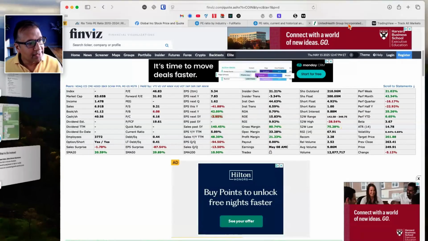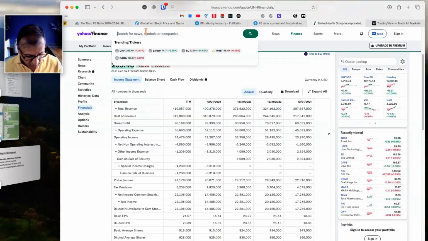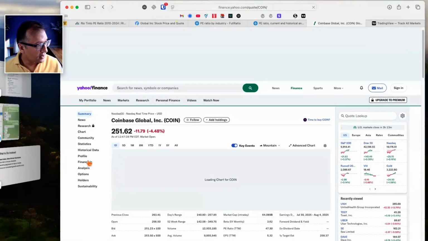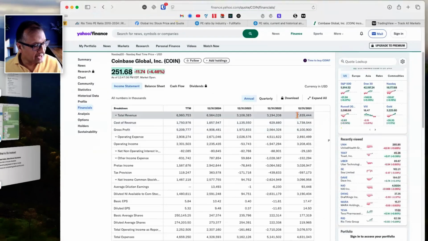Next thing you want to look at is the financials of the company, the fundamentals. So let's go to finance.yahoo.com and type in Coin. There you go. Go to financials. Let's look at the income statement. Revenue is 7 billion, then went down to 3.19, then further to 3.10, then jumped up to 6.